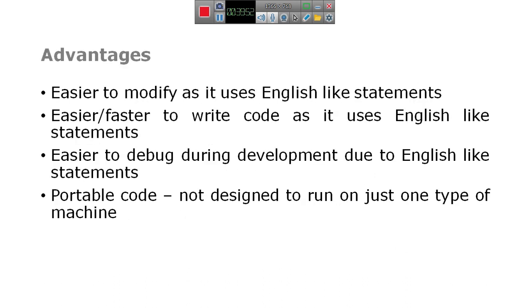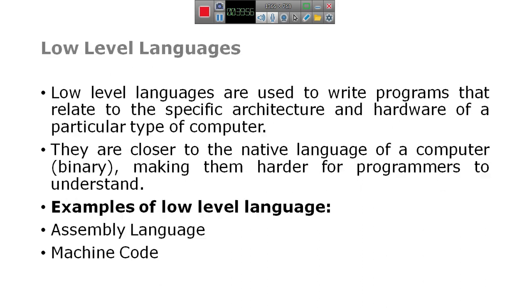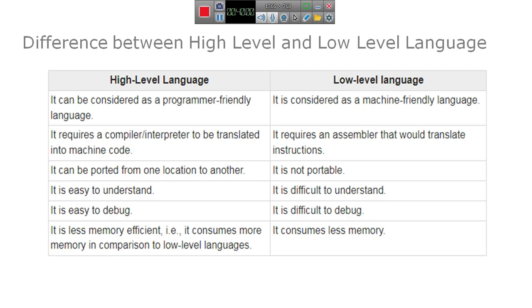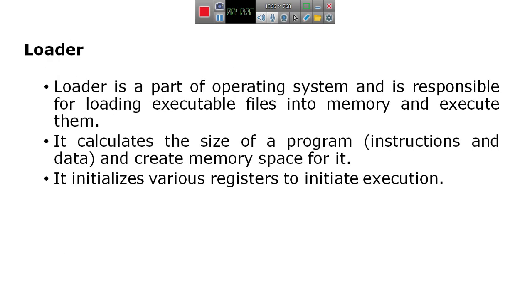So the high level languages are user friendly languages.